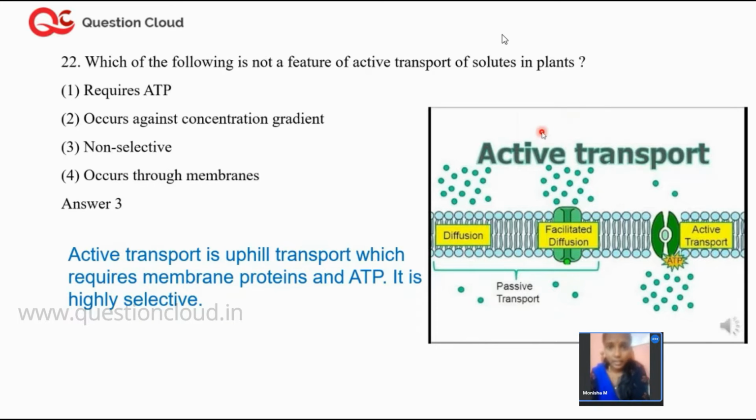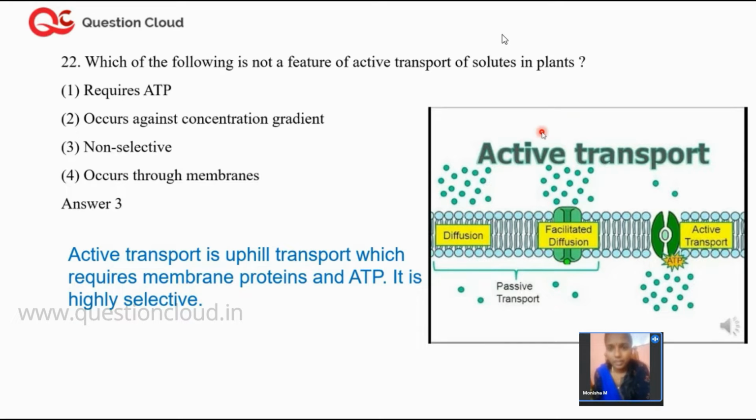Next is a little easy question. Which of the following is not a feature of active transport of solutes in plants? The options given are: it requires ATP. What is the full form of ATP? Adenosine triphosphate. You have to find the incorrect statement. It requires ATP, against the concentration gradient, non-selective, occurs through membranes.